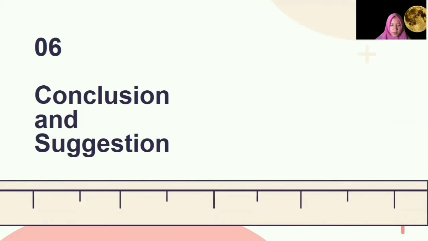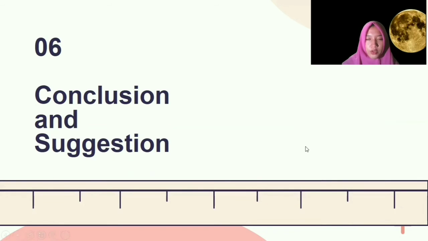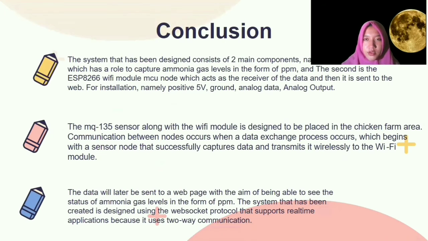Now I want to explain the conclusion and suggestion. There are 2 main components in this embedded system. First is the ESP, and second is the MQ135 sensor. The sensor will capture the ammonia gas level in ppm, and the ESP8266 Wi-Fi module acts as the receiver of the data and sends it to the web.